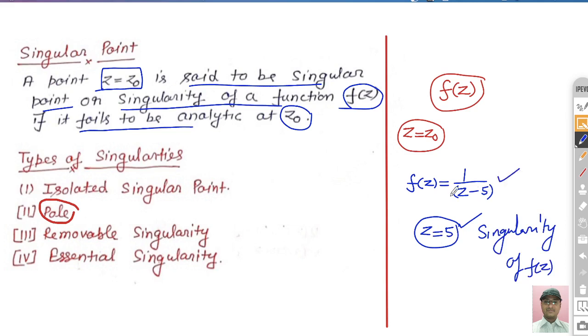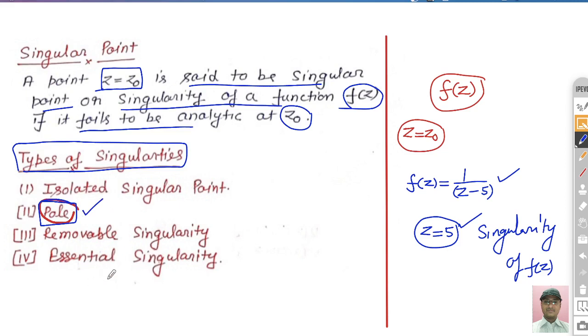So there are several types of singularity, right? Which are asked in the GATE exam, but one by one we see all these and parallelly we try to solve the questions also. We focus more on the pole because most of the questions are asked based on the pole. There are several other singularities also: isolated singular point, poles, removable singularity, essential singularity, non-essential singularity, right?